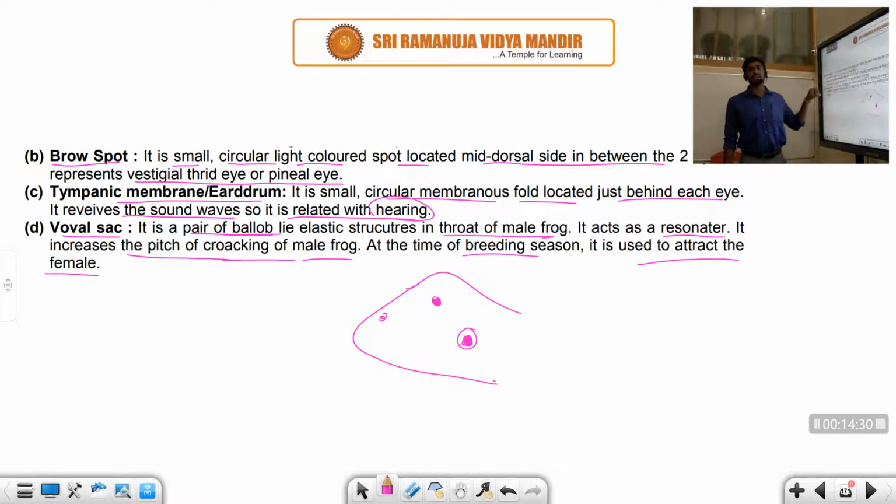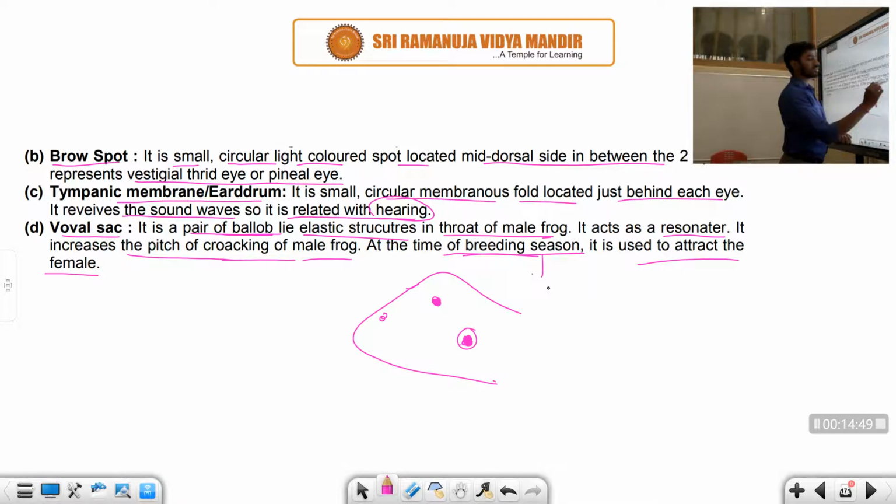So the vocal sac is found in the male only, because it acts as a resonator, and the male frog has a high-pitched croaking. For example, we have already seen the frog sound. Why is the frog giving this sound? It is generated